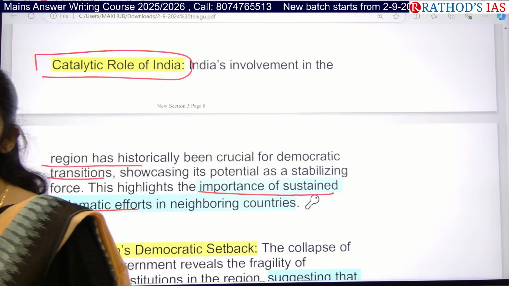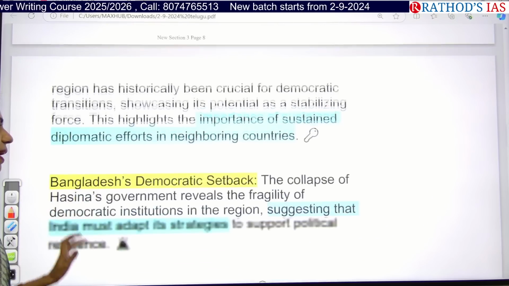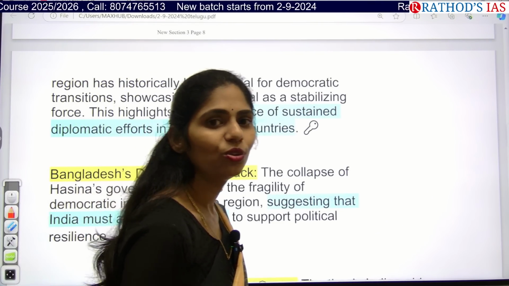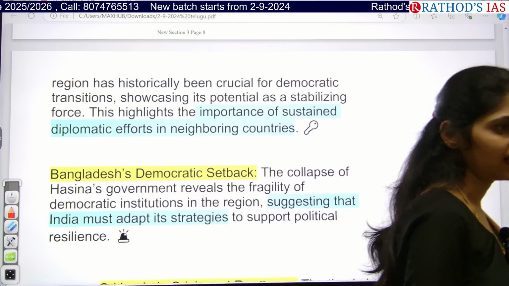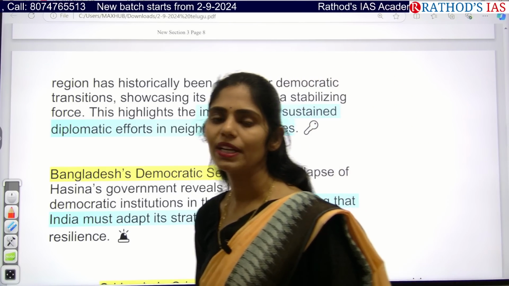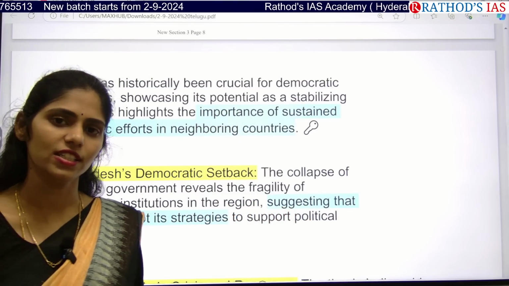This is the mistake that was made by India, and we need proper diplomatic efforts with neighboring countries, because we can decide who our friends are, but we can't decide our neighbors. So we always have to have good relations with neighboring countries, so that we can ensure territorial integrity as well as the safety and security of our citizens.